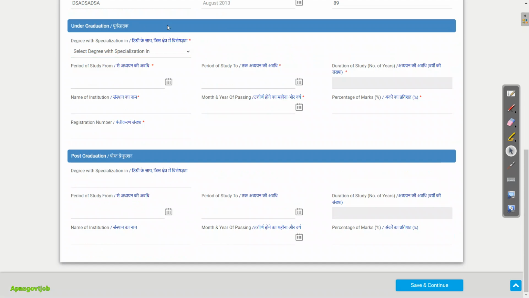Similarly, for undergraduation, that is your BE Tech, just select your branch here. Now I selected instrumentation, that's why it is only showing me electronics instrumentation INC. So out of this, suppose I am selecting instrumentation. Then again, period of study from, period of study to, then duration, automatically it will calculate. Name of the institute, that is your college name. Registration number, here you need to enter your roll number or registration number, you will get this from your mastery. Then month and passing year of your degree and percentage of marks.